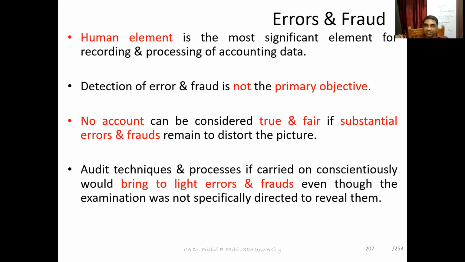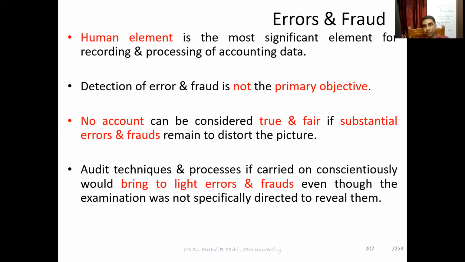An auditor's objective is to express an opinion. So before that, he has to form an opinion. And for forming an opinion, he applies certain audit procedures and audit techniques. And if these techniques and processes are properly carried out, then they will definitely bring into light errors and frauds, even though the examination is not specifically directed to reveal them.